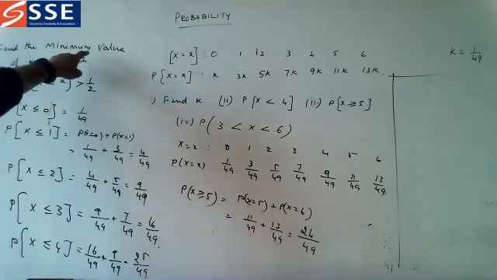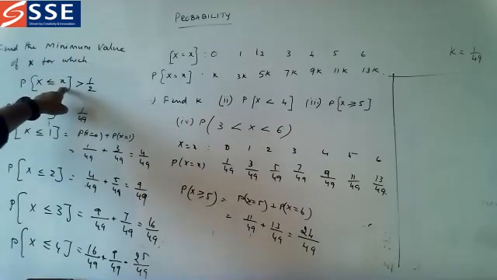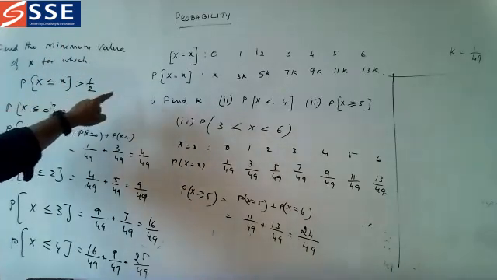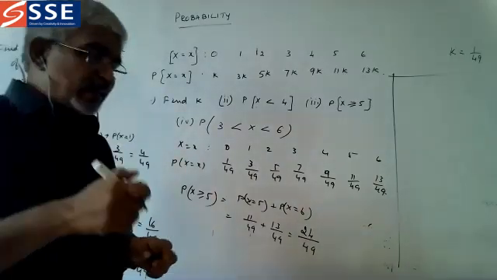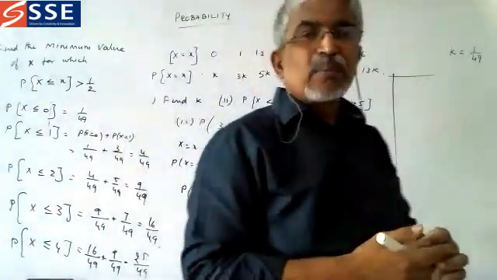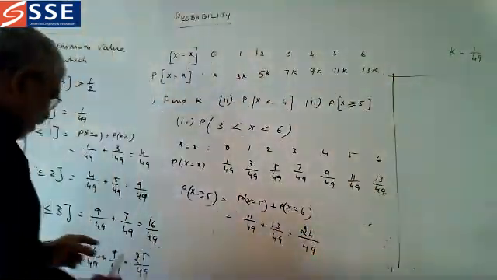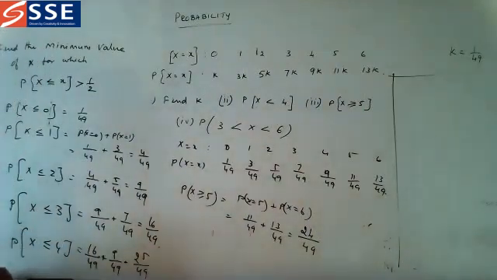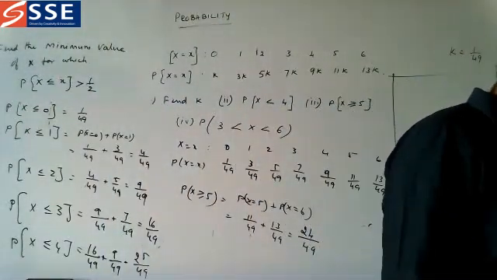So this is the smallest value or minimum value where P of x less than or equal to x is greater than 1 by 2. The answer is P of x less than or equal to 4. The 4 is the answer. So what is the smallest number or minimum number? The number is 4. So where we are getting 25 by 49. So this is also one of the questions they are asking.